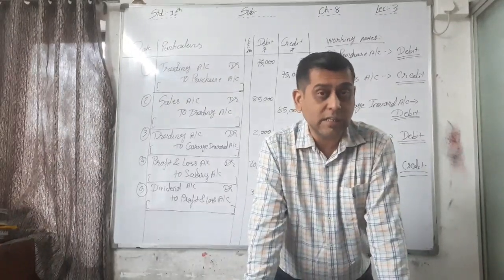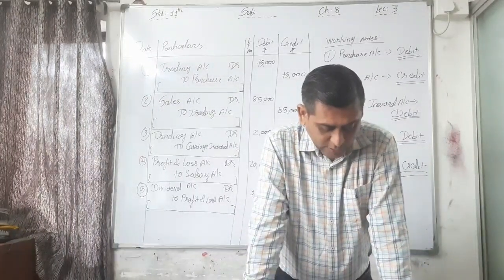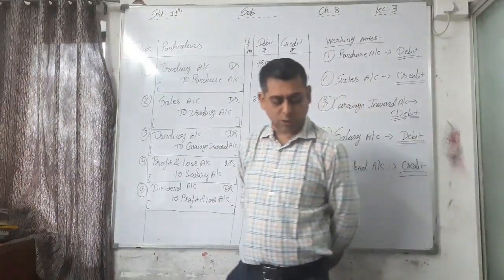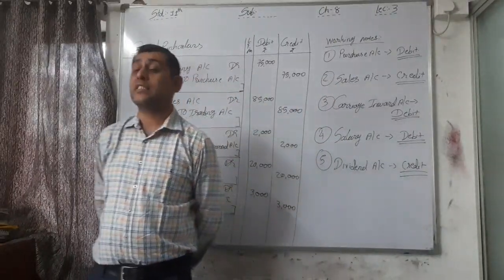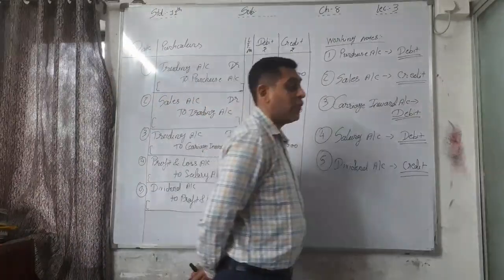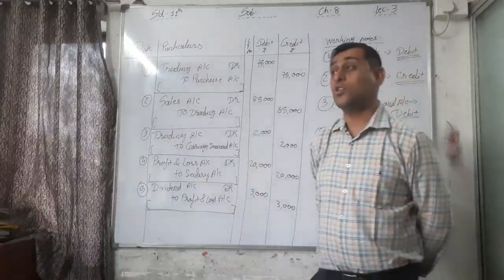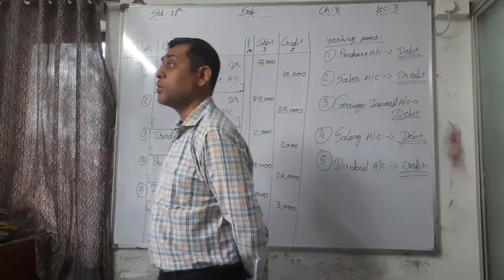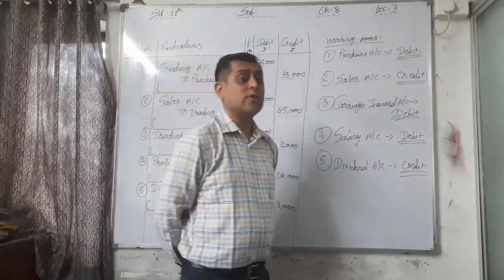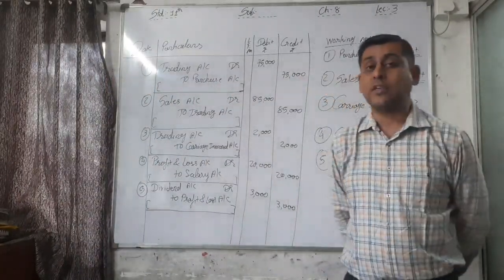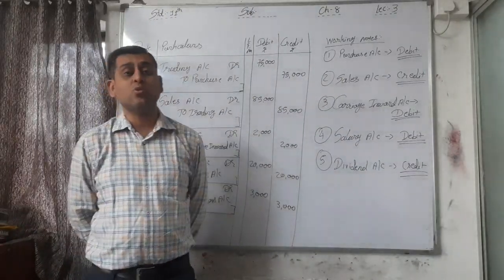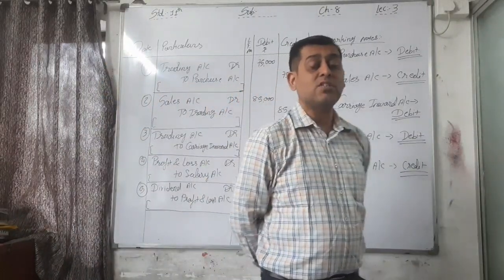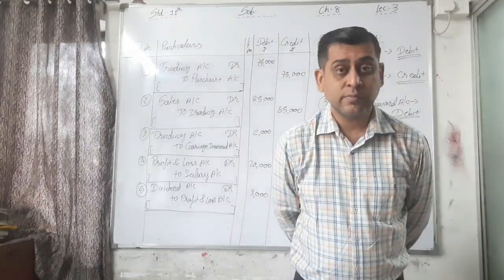And the details, see the last line, that the detailed explanation of such closing entry is given in the chapter of final accounts, that is in the second part. Your fifth chapter is final account and it is the most important chapter. In the first part, the fourth chapter, journal entries, and in the second part, the fifth chapter, final account, are most important, and it contains minimum 15 marks.